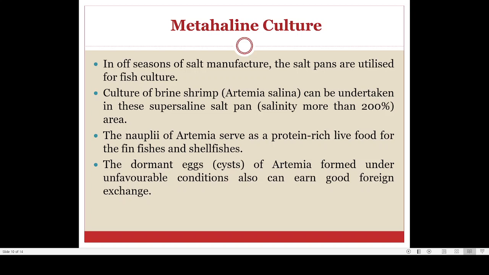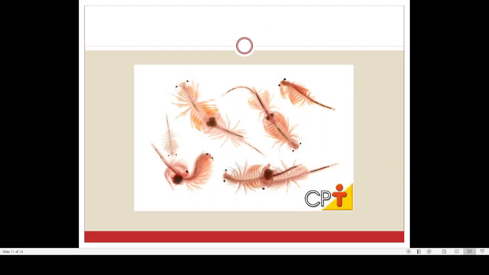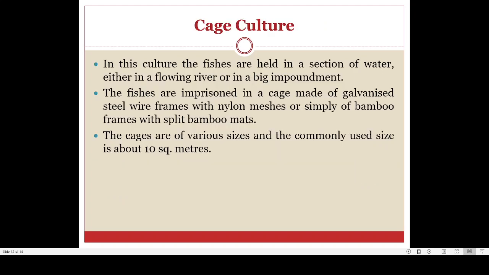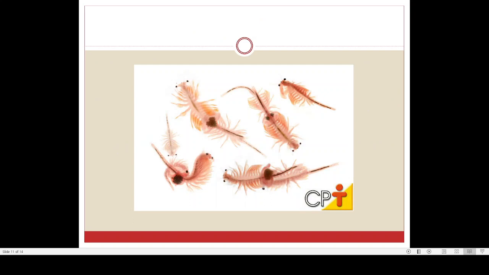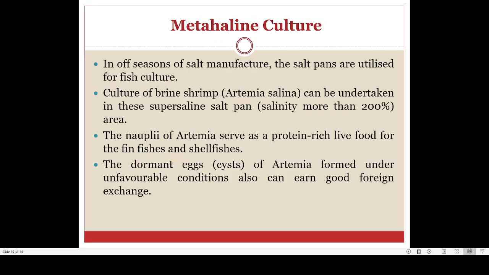Now another is metahaline culture. In this metahaline culture, in the off seasons of salt manufacture, salt pans are utilized for fish culture. For example, this is a type of organism that we are using for metahaline culture. Basically, the idea is that you know how salt is produced.